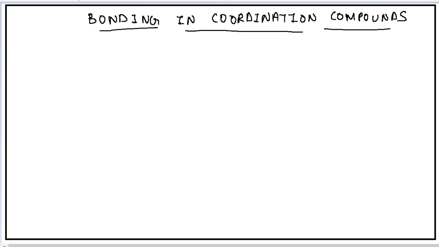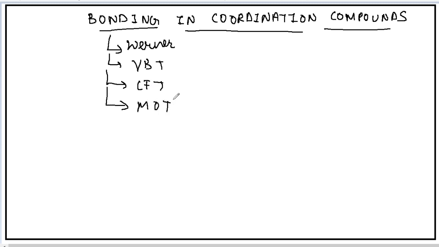Hello everyone. Today we will deal with bonding and coordination compounds. Bonding and coordination compounds can be explained by some of the theories. The first theory is Werner theory of coordination compound. Second theory is valence bond theory. Third theory is crystal field theory. And the fourth and the last theory is molecular orbital theory.